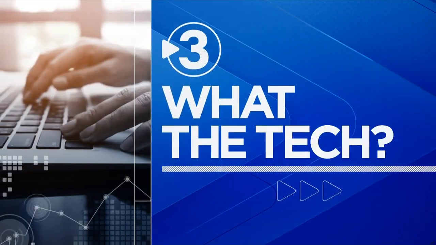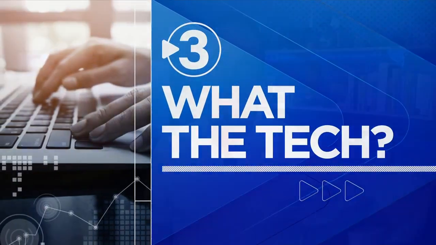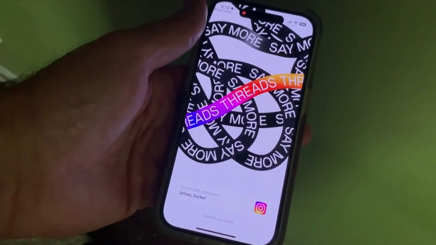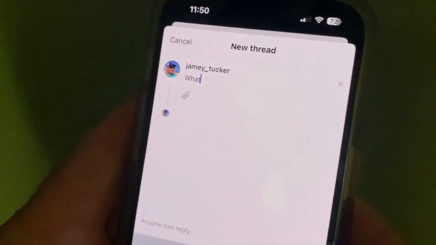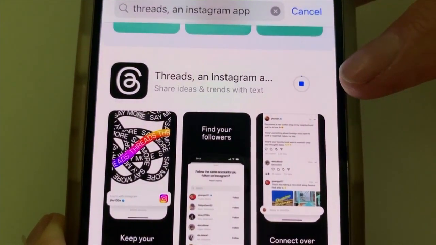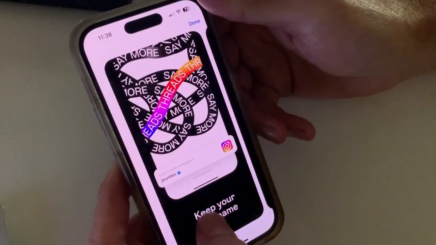Now, the Threads app is similar to Twitter. It's a micro-blogging social media platform where you can post up to 500 words. Everyone's talking about it, but before you download it, for FOMO, or fear of missing out, there are a few things you should know. To install Threads, you must have an Instagram account, which is tied to your Threads app. Your handle or username is the same as Instagram. And if you find out you don't like Threads, you cannot delete it without deleting your Instagram account.